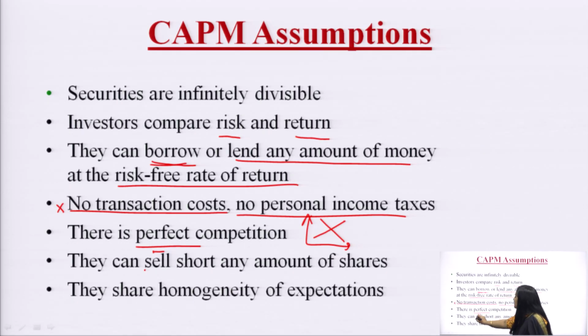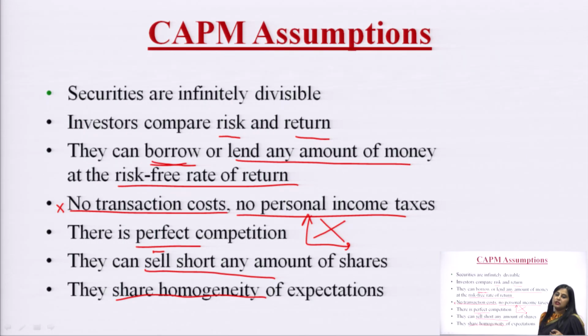Then it was assumed that investors can sell short any amount of a security, meaning they do not have ownership of the security, but still they can sell. They can sell any amount which they do not have, in spite of the fact they do not have the ownership, and they share homogeneity of expectations. It means that all the investors in the market have similar expectations from the investment avenues, from the assets or the securities. They want the maximum return and the minimum risk.